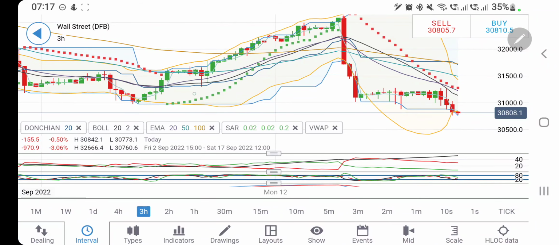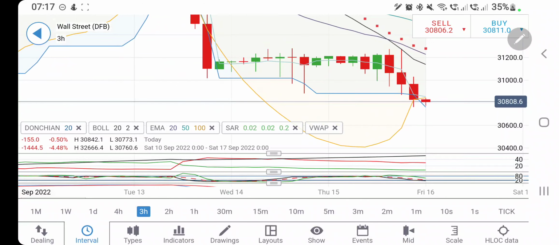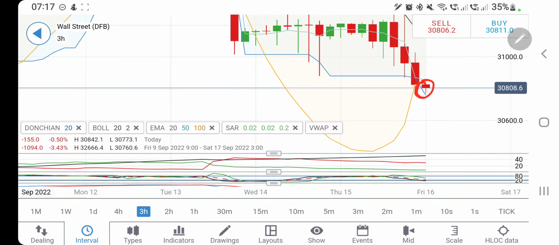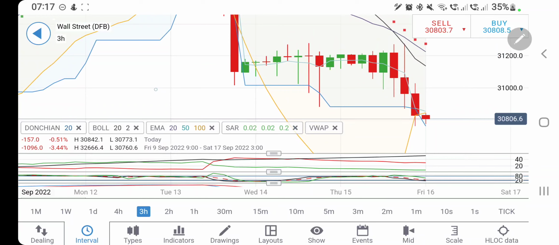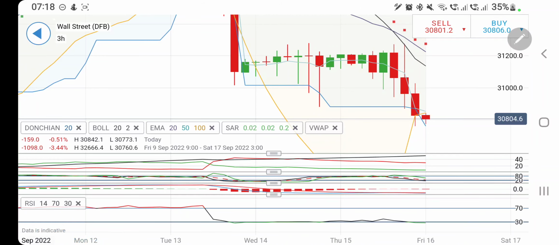And on the 3-hour charts, look at this breakout, after that consolidation and then a breakout. But the move is not that much. In fact, it is not even 20% or 30% of the previous move. And also look at this candle. This candle is trading outside the Bollinger Bands, and it is trying to trade with very little body. If you see it trading above 3850, again the possibility for it to rise for 31,000 exists, and in fact it can try to rise for 31,200. Remember, 31,200 stood as a wall. Now it is again going to be the strongest resistance on the upside.